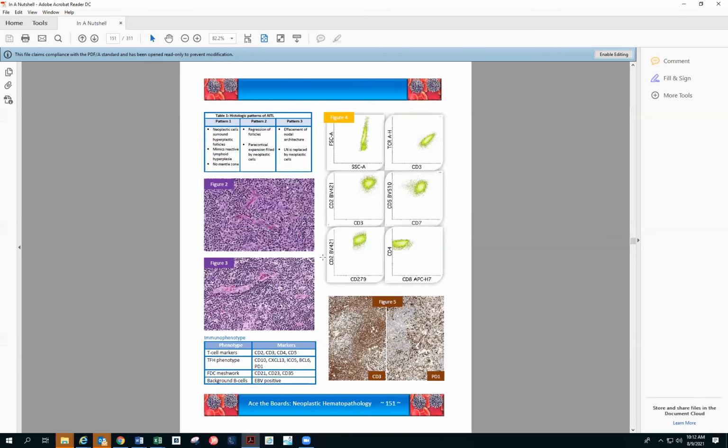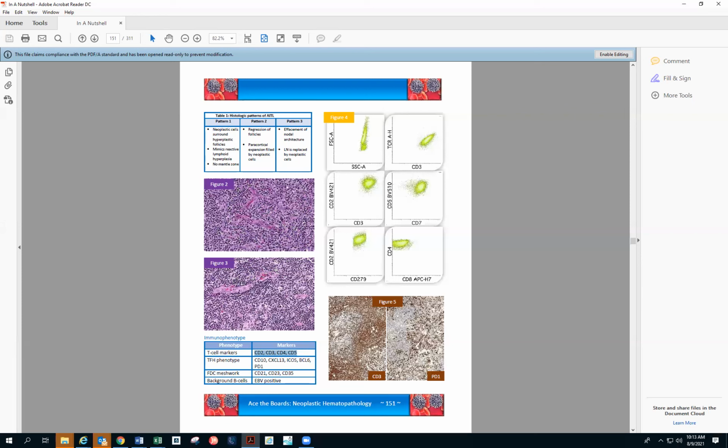Angioimmunoblastic T-cell lymphoma. Again, there will be these TFH phenotypes, so basically PD1, CD10, CXCL13, ICOS, BCL6, along with T-cell markers including CD5, CD4, CD3, CD2. And the FDC meshwork, as I said, there will be these high endothelial venules. The T cells will be around the high endothelial venules, and the B cells will be EBV positive.